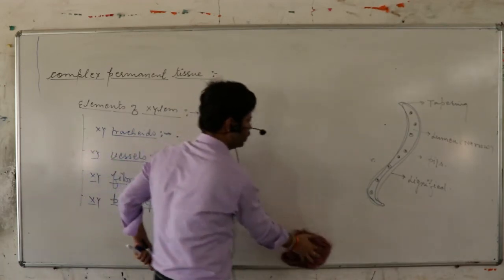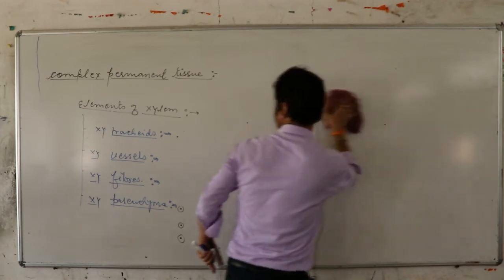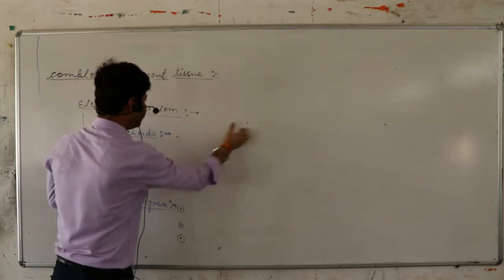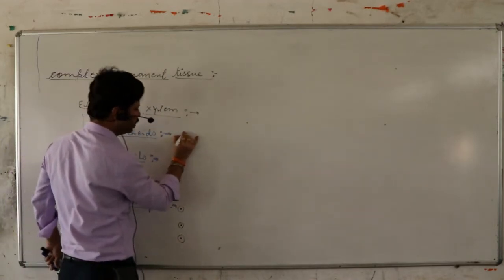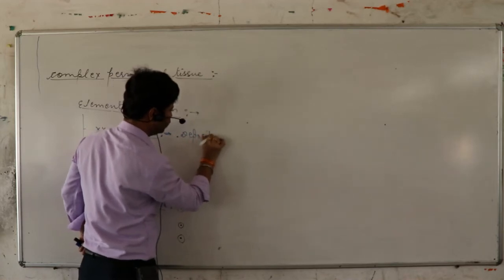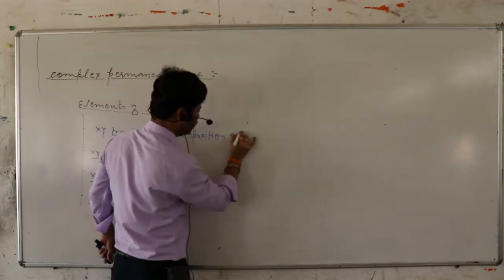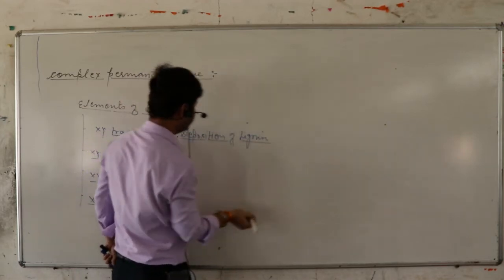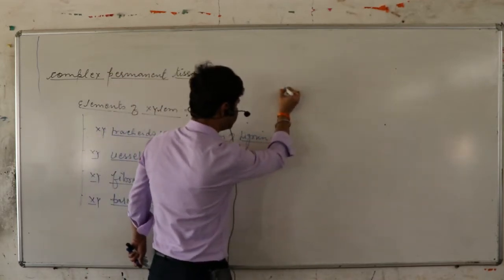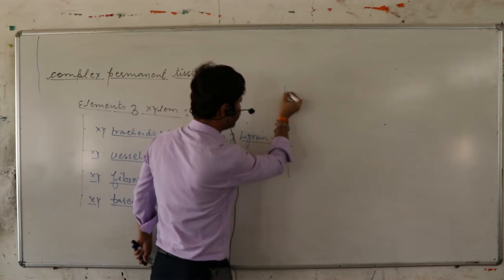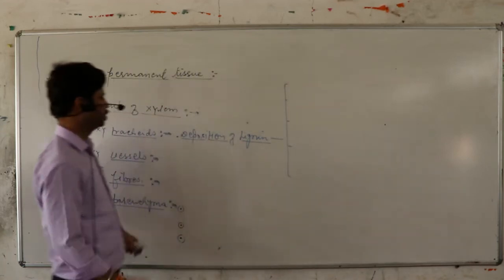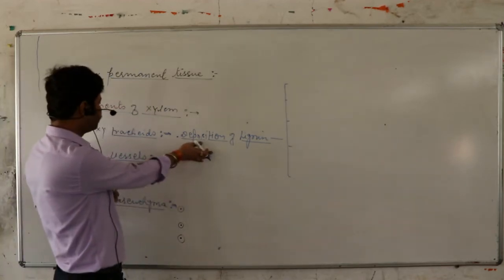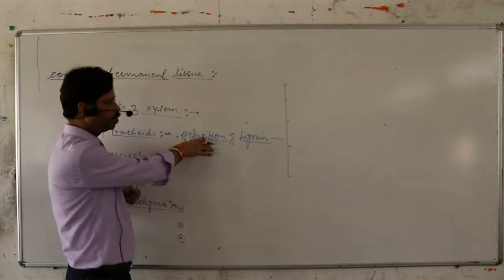As we know, lignin deposits on the tracheid surface. Due to the deposition of lignin, tracheids are of the following types. This is the type of tracheids on the basis of deposition of lignin.